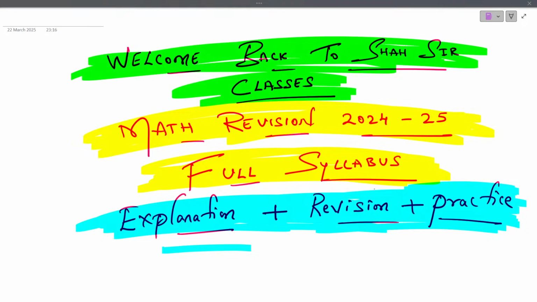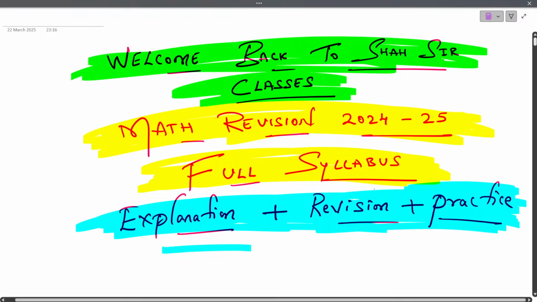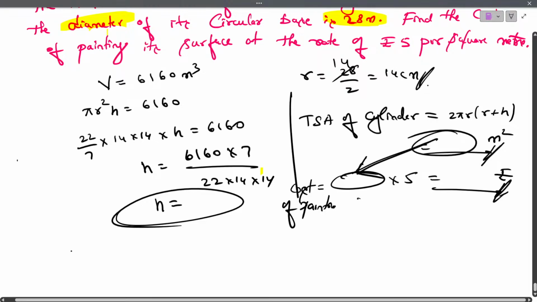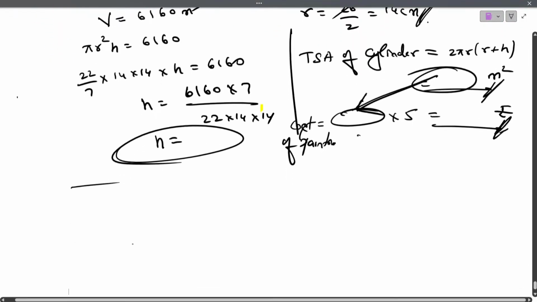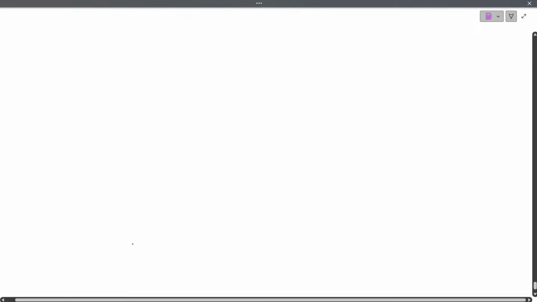Already we have done part 1 and part 2, where we have discussed surface areas and volume related questions. Now in this session we are going to study the chapter areas related to circles. In this chapter, the most important formulas, please make a note, as these formulas are very important for you all. Which are those formulas?